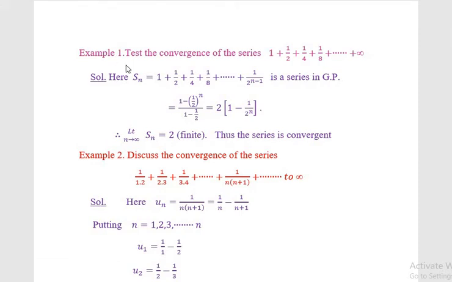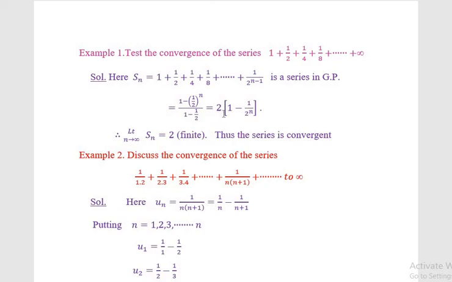An example: test the convergence of the series 1 plus 1 by 2 plus 1 by 4 plus 1 by 8 plus and so forth up to infinity. Solution: here Sn is 1 plus 1 by 2 plus 1 by 4 plus 1 by 8 plus and so forth plus 1 by 2 to the power n minus 1, the sum of the first n terms of the series. It is a series in geometric progression, and its sum is equal to 1 minus 1 by 2 to the power n divided by 1 minus 1 by 2.